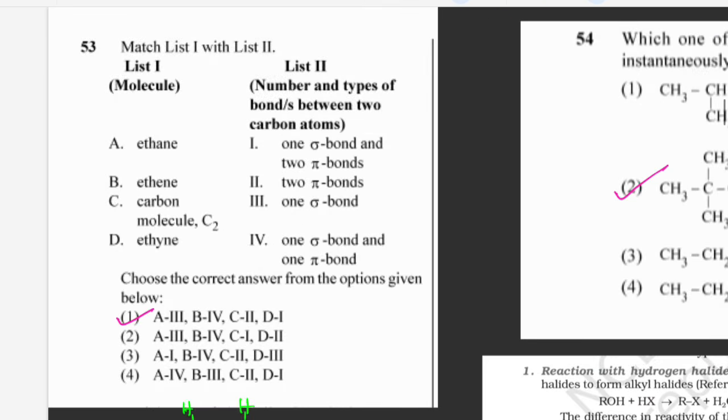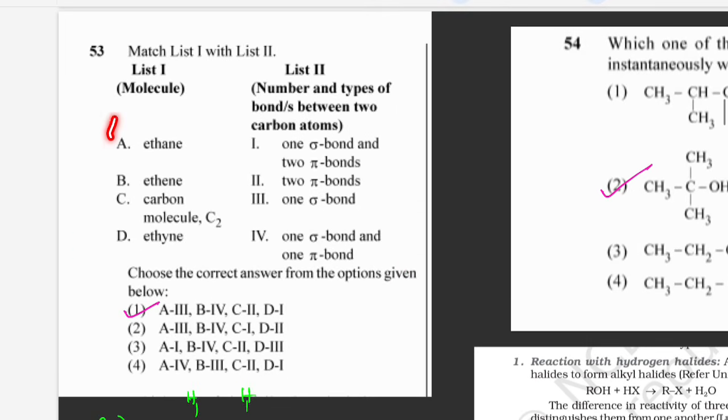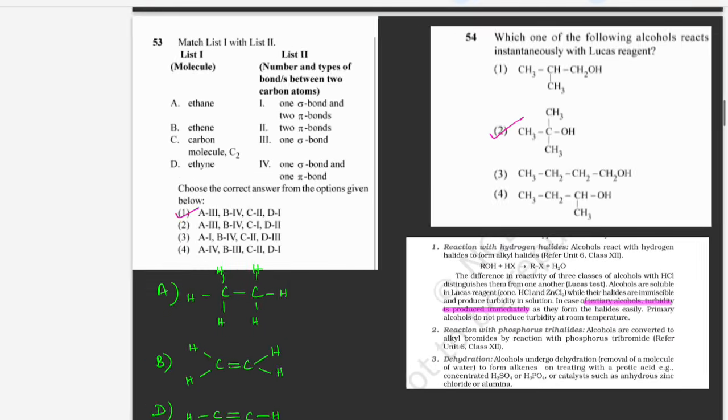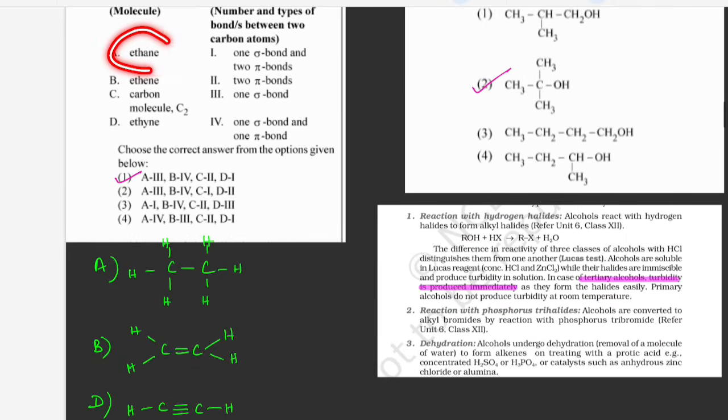Second type of question you can see is match the following. Here on one side molecules are given, and here they have given the number and types of bonds between carbon atoms. You have to see how many sigma and pi bonds are present. The first one given here is ethane. Between carbon and carbon, one sigma bond is present. Second is ethene.